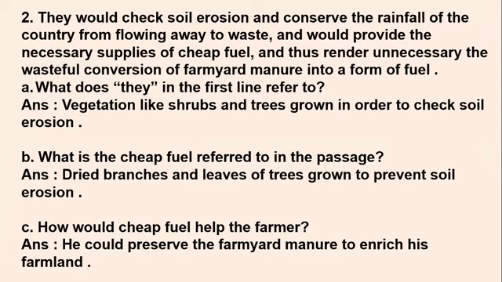But sometimes what happens in villages, we see the cow dung cakes are made and they are also used to light the fire. So once we use this cheap fuel, that is dried branches and dried leaves of the trees, as a fuel, then the farmers can preserve the farmyard manure, and it in turn will enrich his farmland because his land will become more nutrient-rich and more fertilized. So this is how cheap fuel helps the farmer, because it saves their farmyard manure.